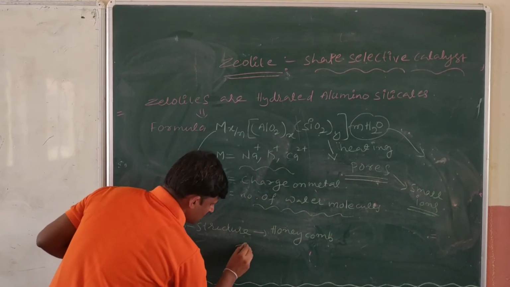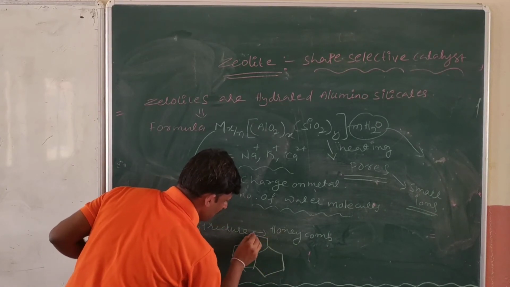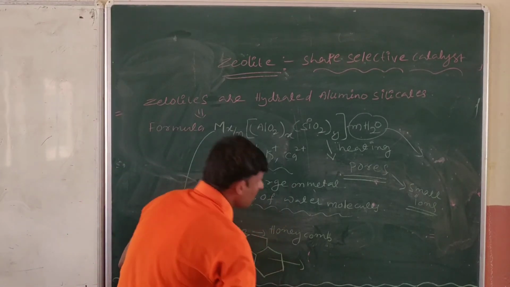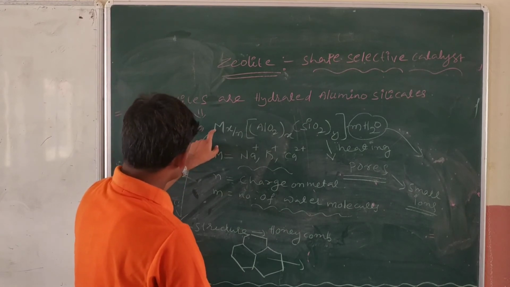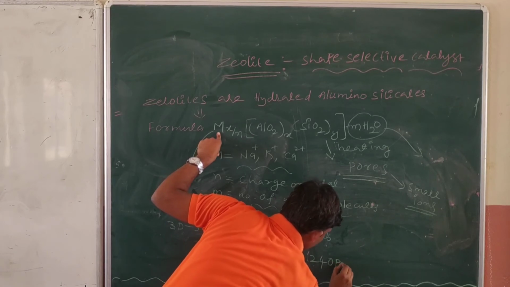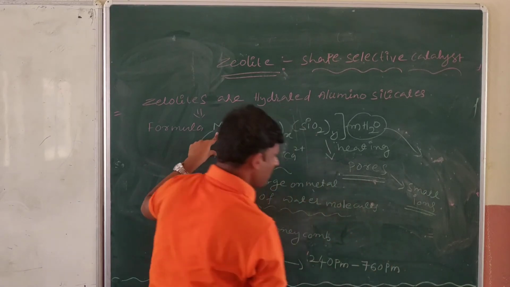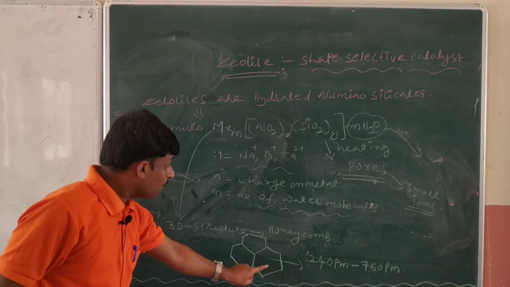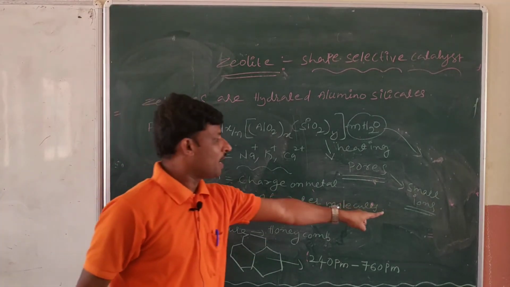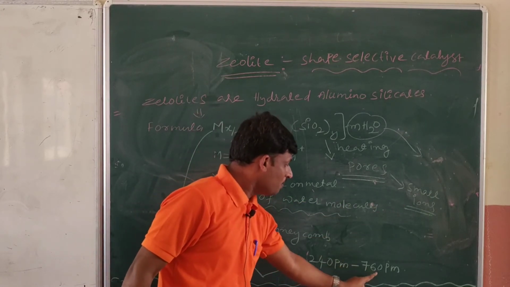See, honeycomb-like 3D structures, a number of 3D structures are there, and in this 3D structure the pores are there. Depending upon the metal M, the size of the pores varies, maybe 240 picometers to 760 picometers. These empty pores are occupied by small ions, and the size of the ions is also the same, 240 pm to 760 pm.